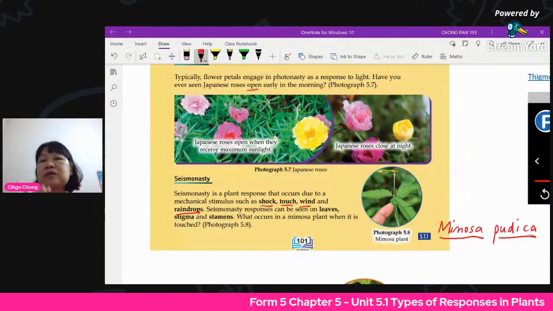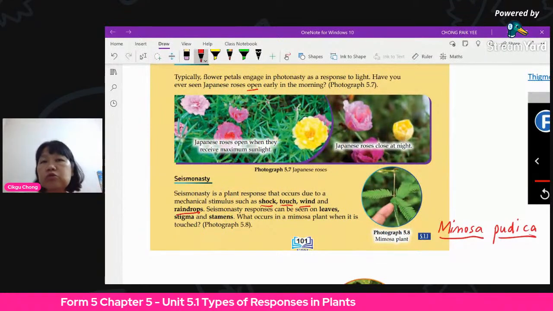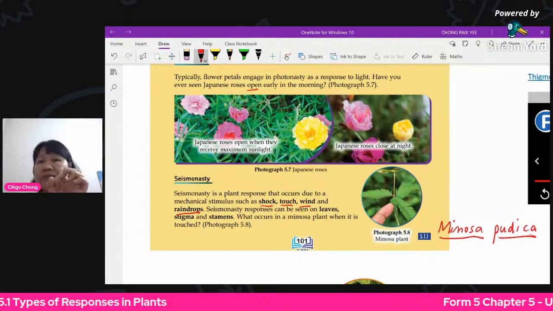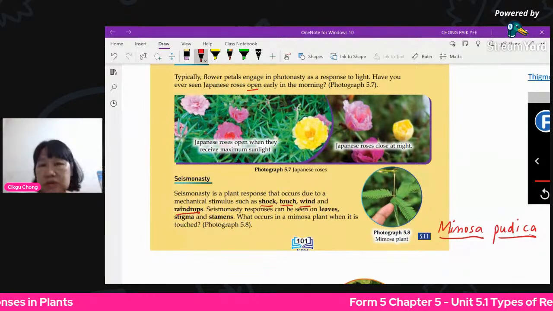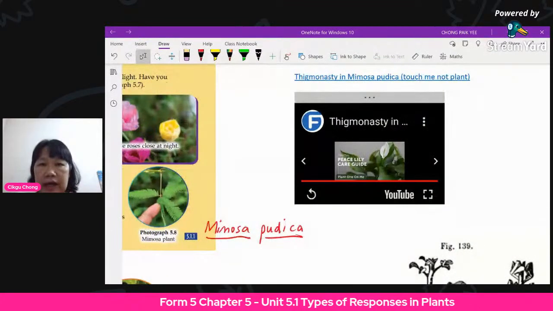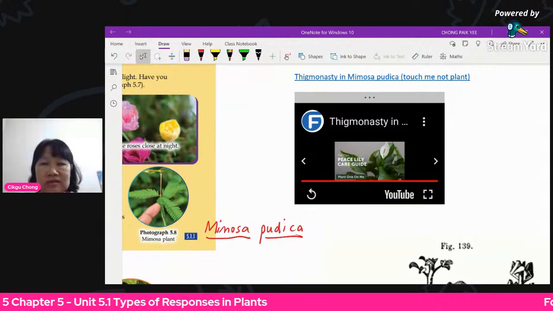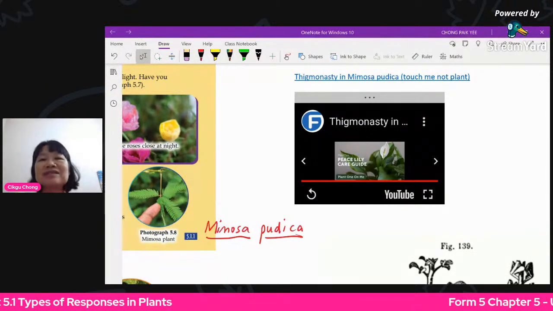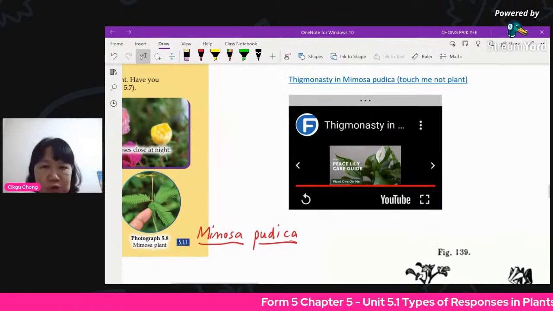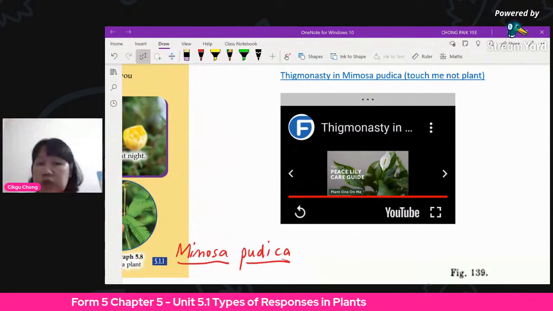So it's because of the water, water potential. The water will move to the adjacent cell, out of the cell. So this cell becomes flaccid. That's why it closes. Okay, I'll show you a video. It is explained by, I think, an Indian lady. The accent is a little bit heavy, but try to listen to it. Later I'll give you the link in your Telegram so you can watch it again.